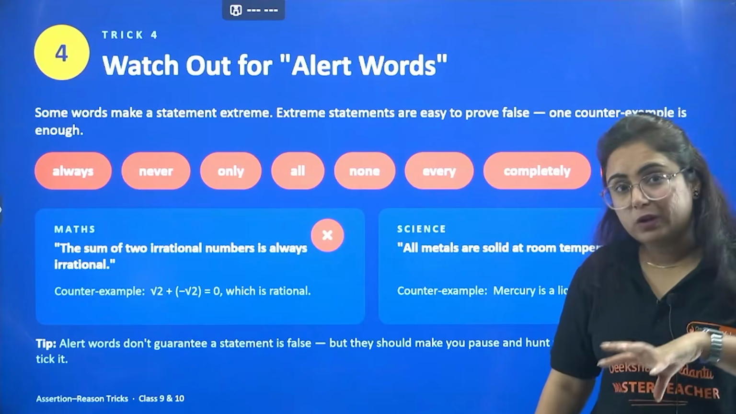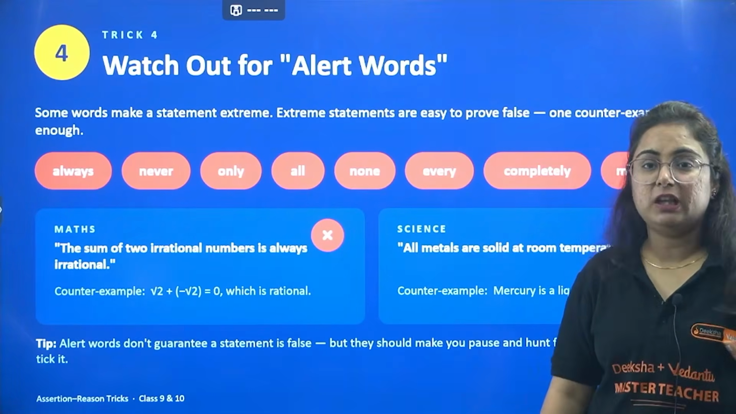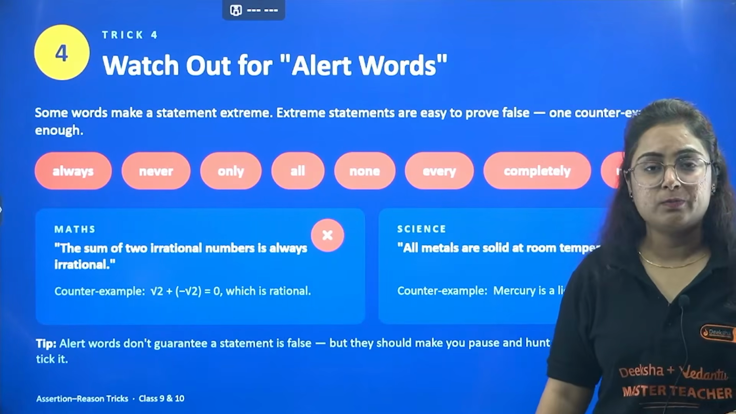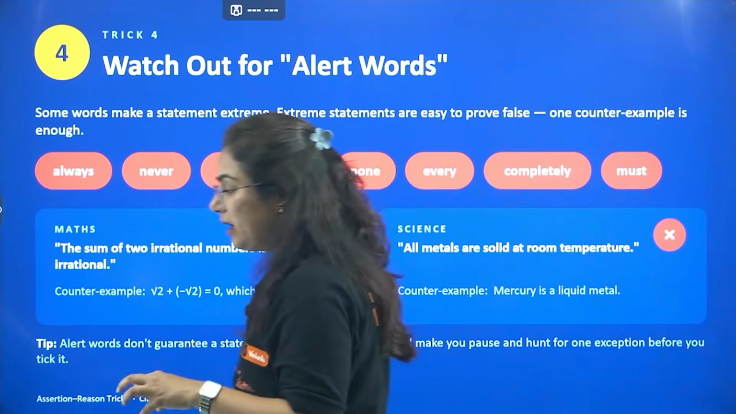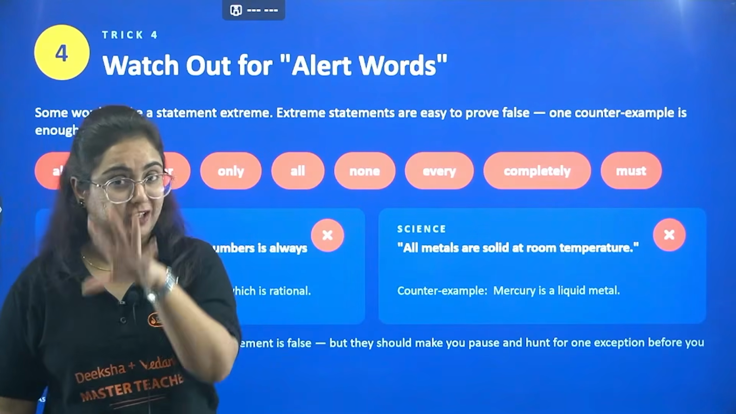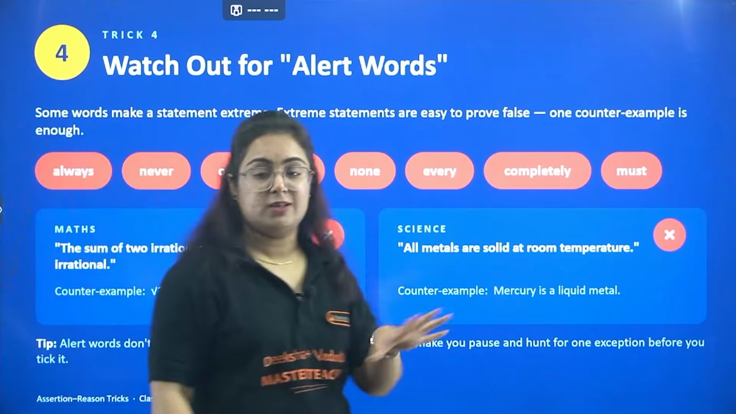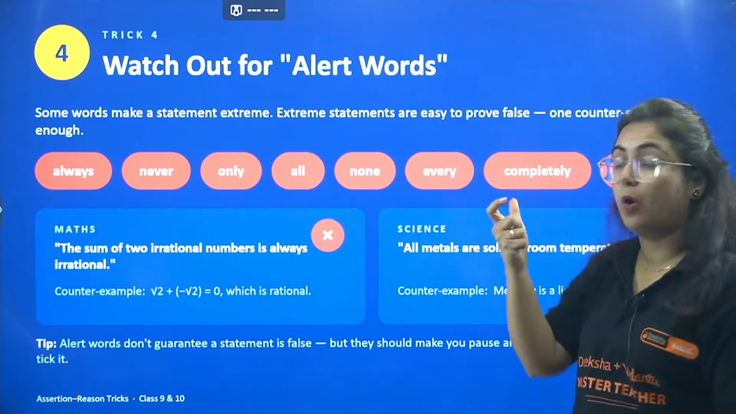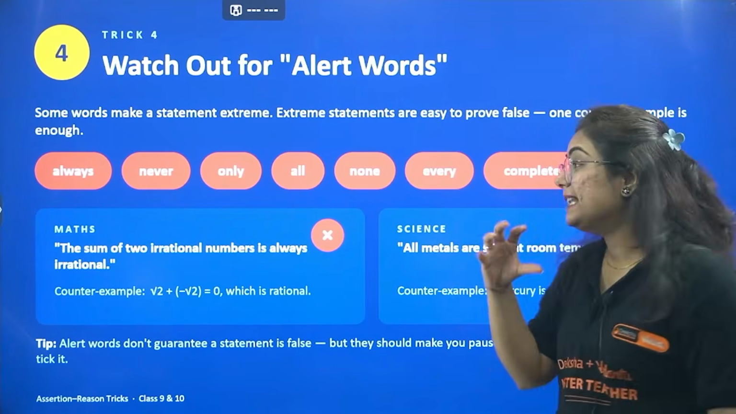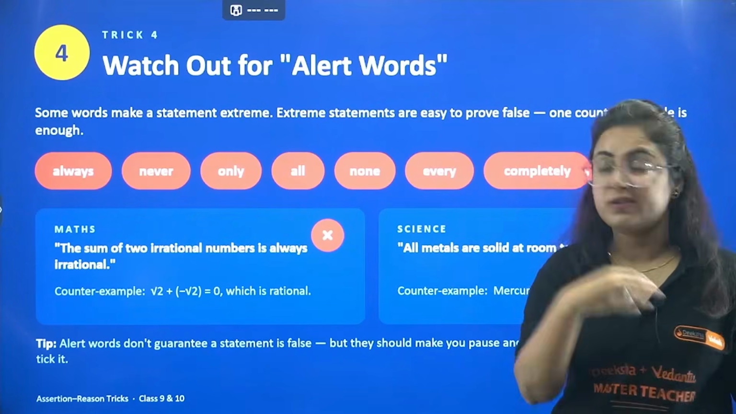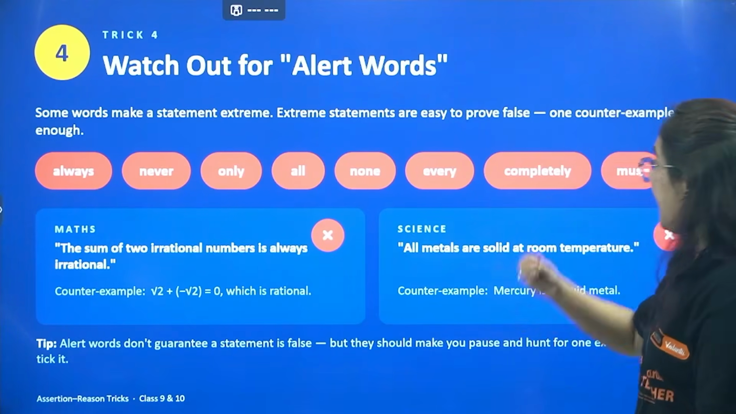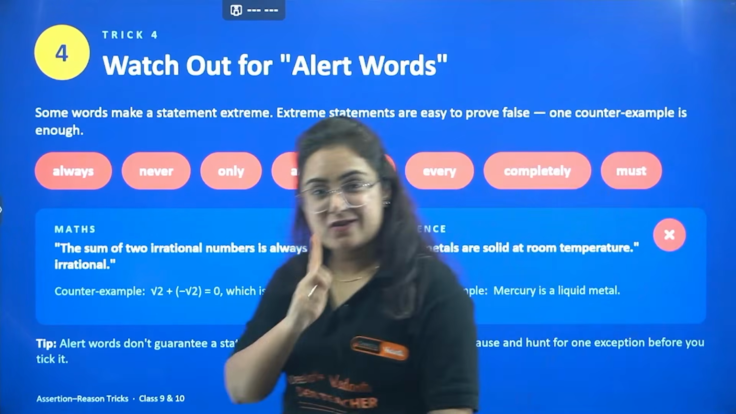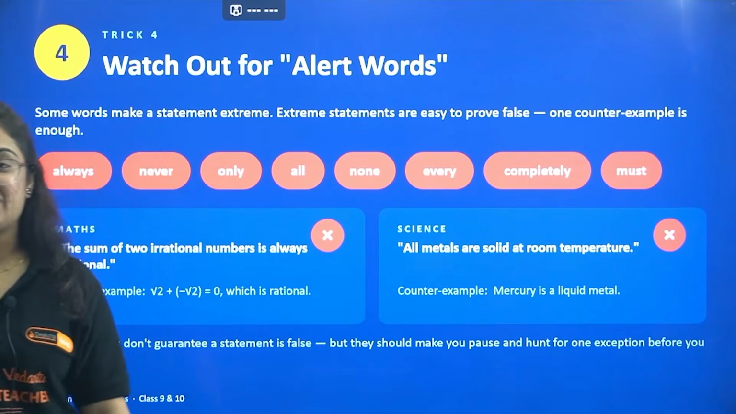One more suggestion from my side: please watch out for alert words. What are those alert words? Not only in assertion and reason, but in all the MCQs, whenever you find alert words like always, never, only, all, none, every, completely, and must, there is a trap for sure. There is a trap for sure.